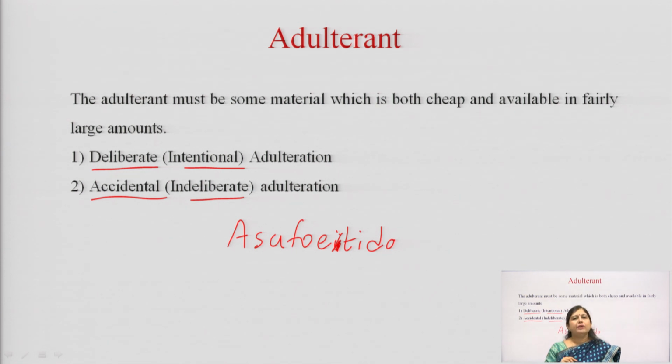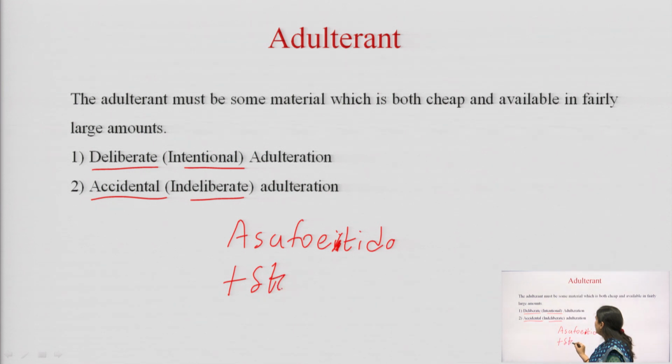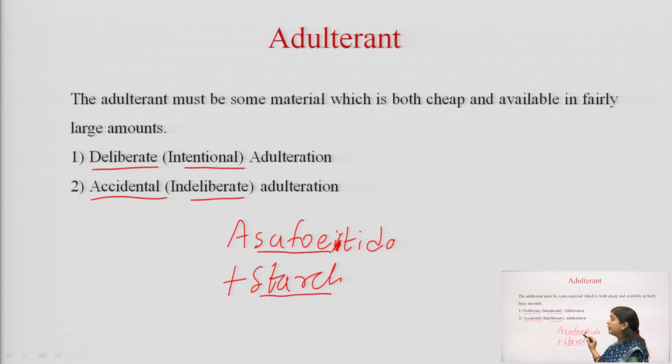So, if a person intends to have more profit from this asafoetida, what he can do is simply add either starch powder or some such white looking powder into the asafoetida mixture, and he will do the adulteration. As such, starch costs very less, but asafoetida costs very high. So, indirectly he is gaining profit out of it. So, that is what is known as intentional adulteration.